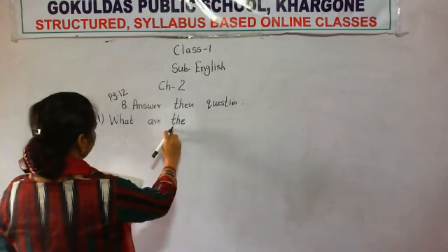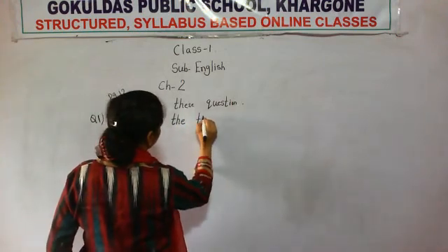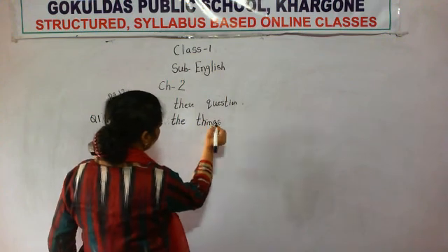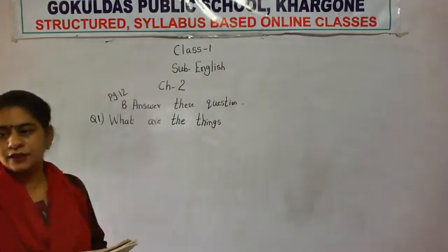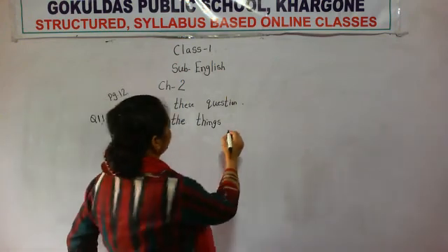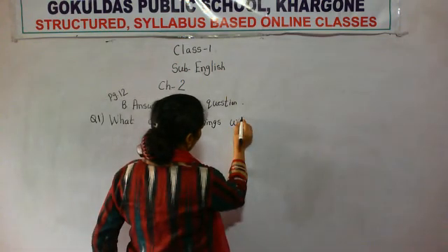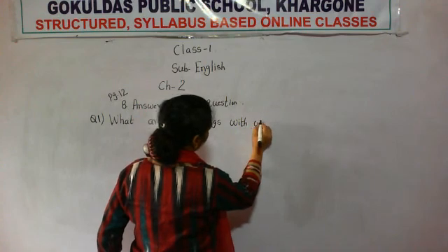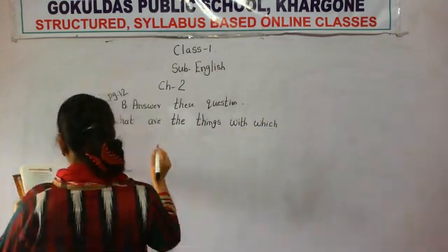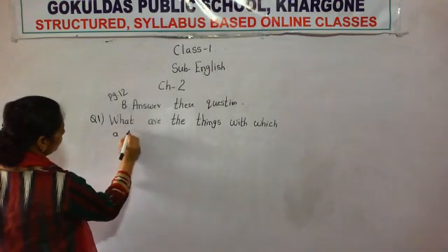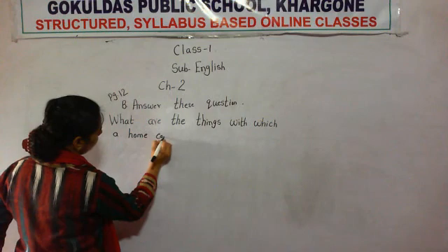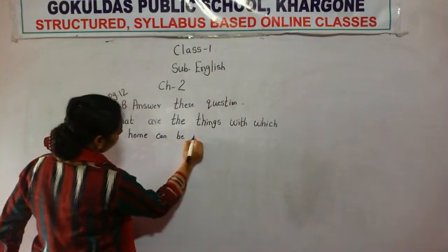What are the things? Things means vastu ya cheezein. What are the things with which, W-H-I-C-H, with which a home, H-O-M-E, home can be made.